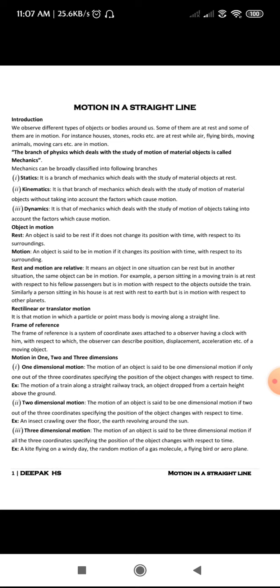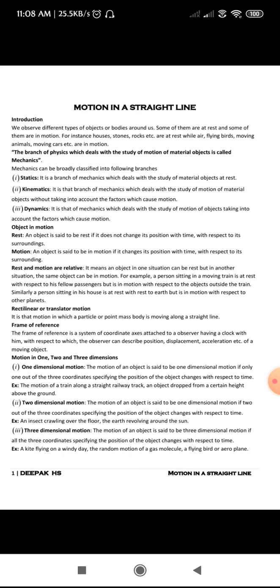Coming to the next, objects in motion. First, rest. An object is said to be at rest if it does not change its position with time with respect to its surrounding. So when do you say that an object is at rest? When the object doesn't change its position with respect to time and its surrounding, we say that the body is at rest.